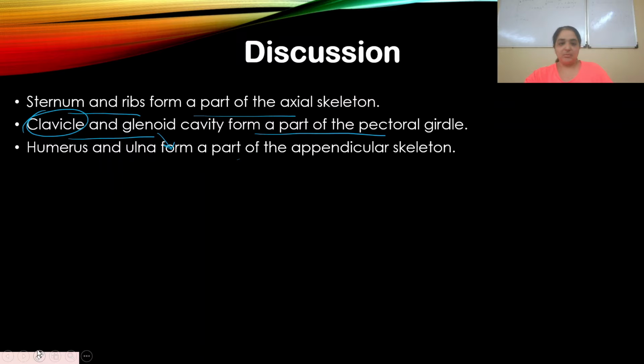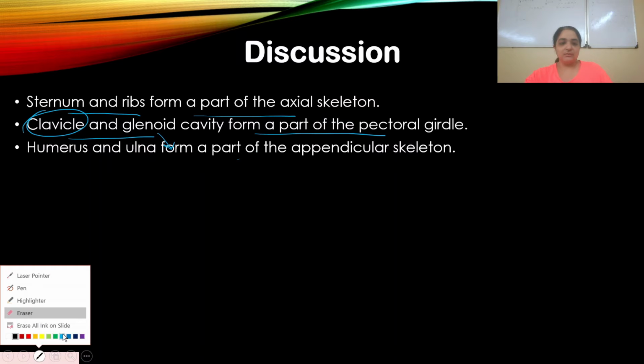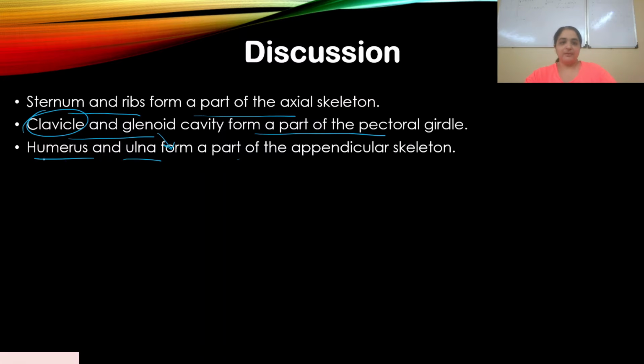Humerus and ulna form a part of the appendicular skeleton. So just remember, axial skeleton is the mid portion, and the appendicular skeleton are the limbs, the legs and the arms. The axial skeleton is the mid portion, the head and the sternum, the thoracic part, and of course your pectoral and pelvic girdle. The pelvic girdle is at the bottom, the pectoral girdle is on top, and your limbs form the appendicular skeleton part.